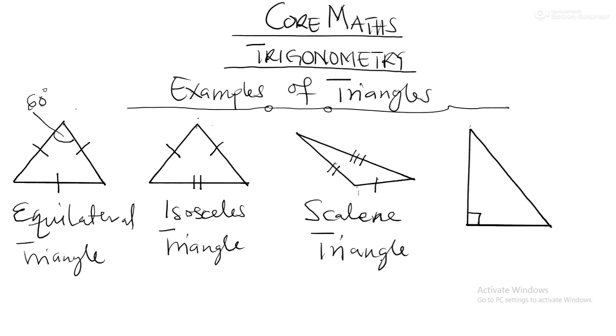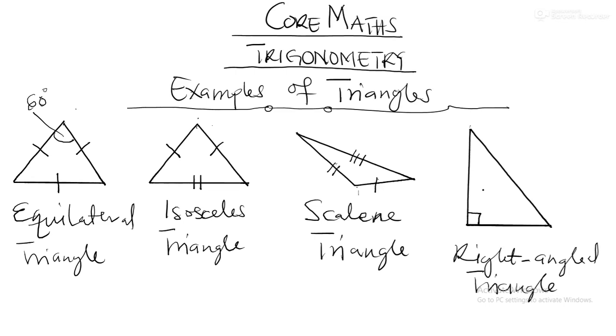And finally this one, a right-angled triangle. Right-angled triangle. So these are examples of triangles: equilateral triangle, isosceles triangle, scalene triangle, and right-angled triangle.